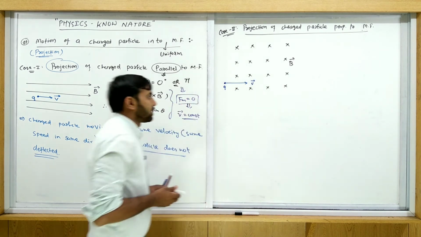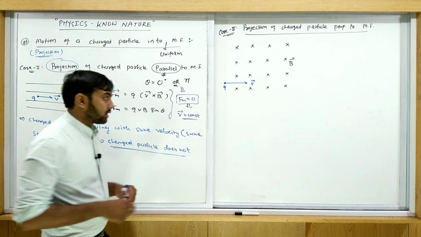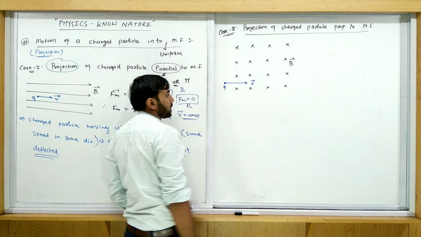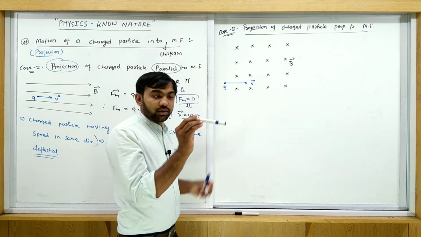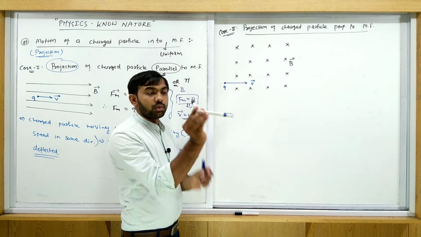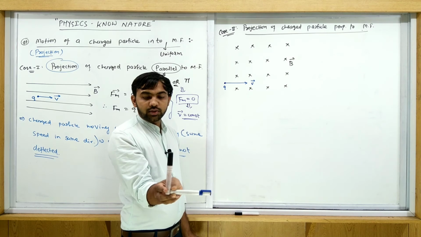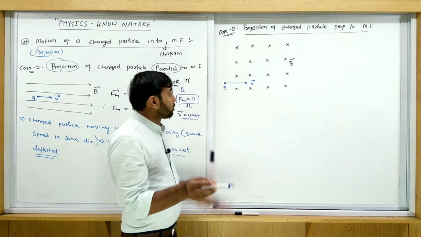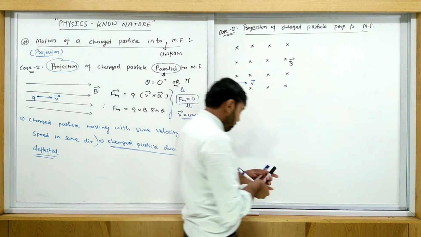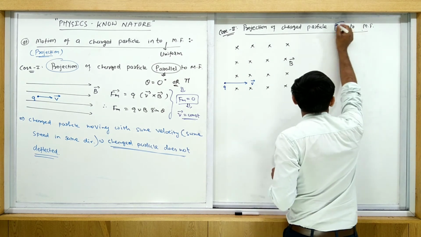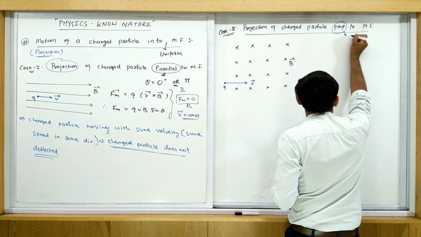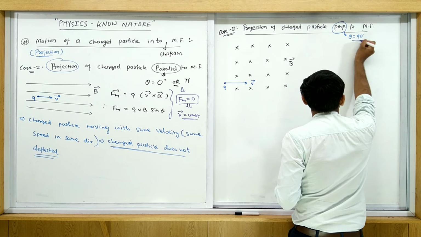This is the velocity. So a charged particle is projected perpendicular. This is the velocity, and here is the magnetic field. What is this angle? Right now, the actual situation is this one, and the angle is 90 degrees. Perpendicular means theta is equal to 90 degrees.